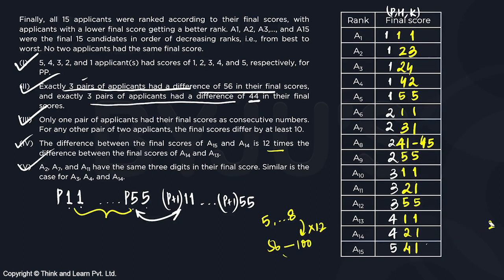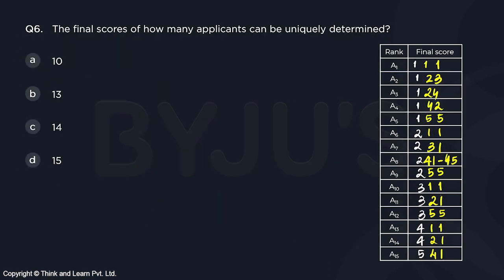So we can see that we have definite cases for all the 15 people except for A8. Now let's look at the questions and see what all things are being asked. Question number 6. The final scores of how many applicants can be uniquely determined? Except for A8, we can uniquely determine the scores of every other 14 applicants. So the answer is going to be option C.